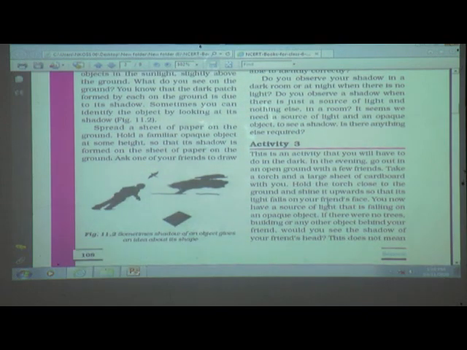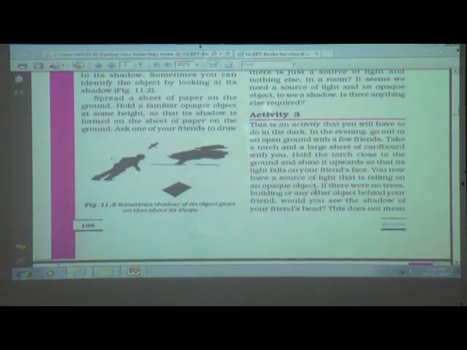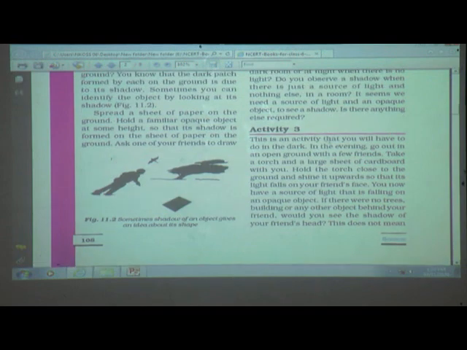Okay. Now students, here is activity 3. This is an activity that you will have to do in the dark. So here I can't show you that. In the evening, go out in an open ground with your few friends. Take a torch and a large sheet of cardboard with you. So for this activity you need to do it in the evening, and what else do you need? A torch and a large sheet of cardboard.